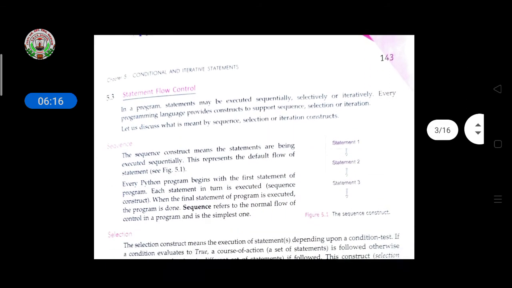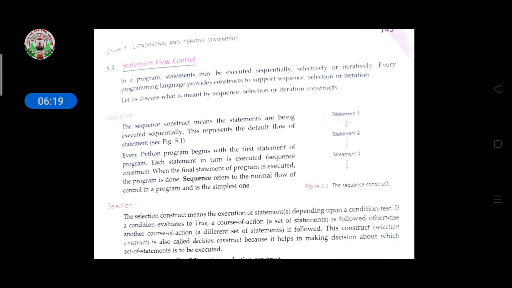Then come to the statement flow of control. How the statements flow, how the program is read and executed, how the instructions flow one by one with the help of statements. In a program, statements may be executed sequentially, selectively and iteratively. Every programming language provides constructs to support sequence, selection and iteration. Let us discuss what is meant by the sequence, selection and iteration constructs. So the first one is sequence. The sequence construct means the statements are being executed sequentially.